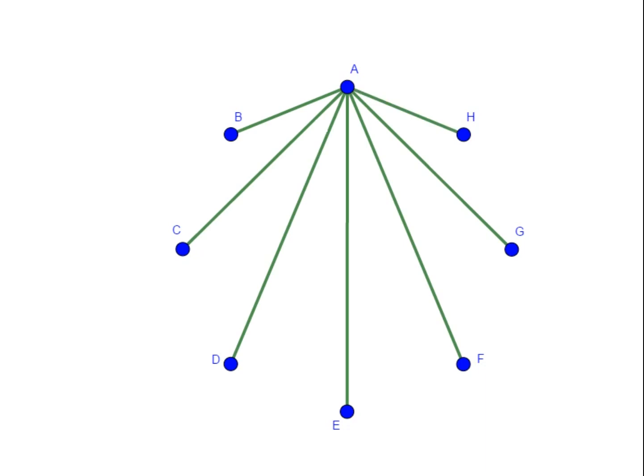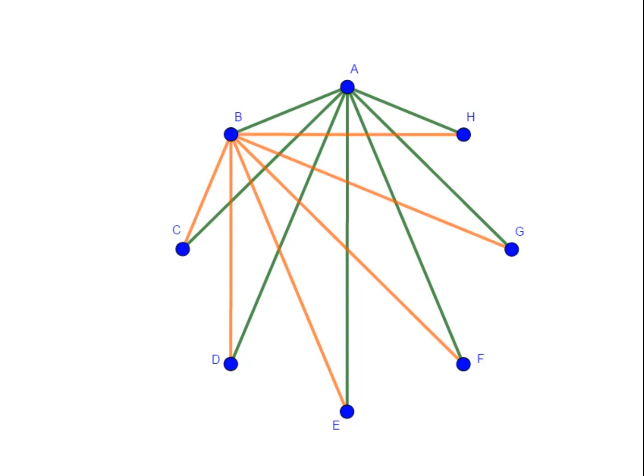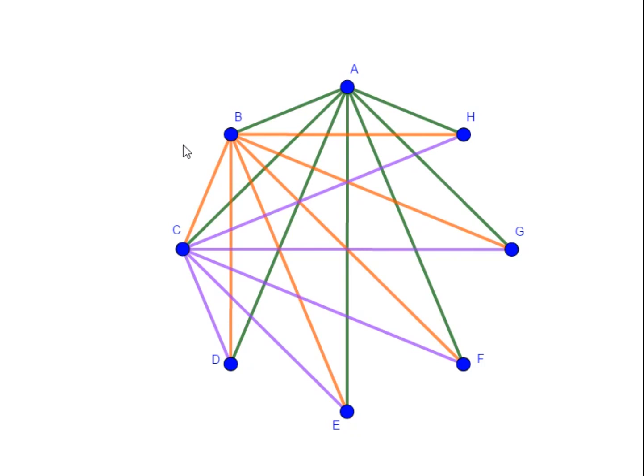Okay, so now A is shaking hands with everybody they can. Now we're going to look at person B, and they can shake hands with everybody except A, because that one we've already counted. So this will be 6 more handshakes from person B, shaking hands with C, D, E, F, G, and H. And then C will shake hands with 5 people, because he's already shaken hands with B and A.